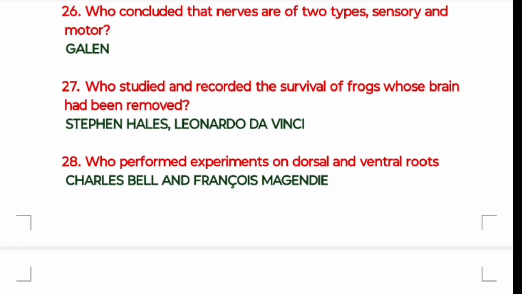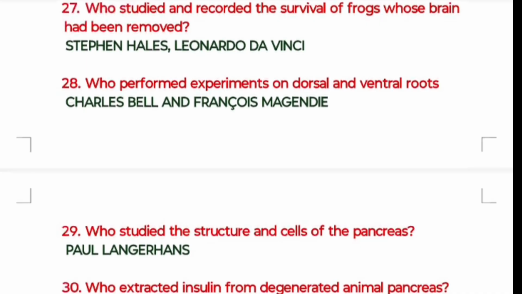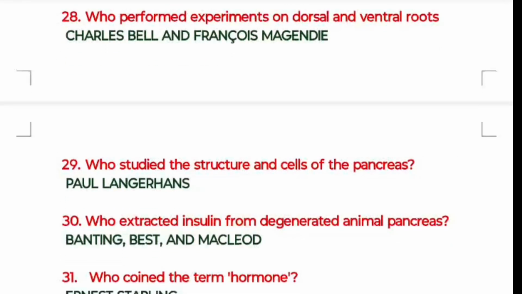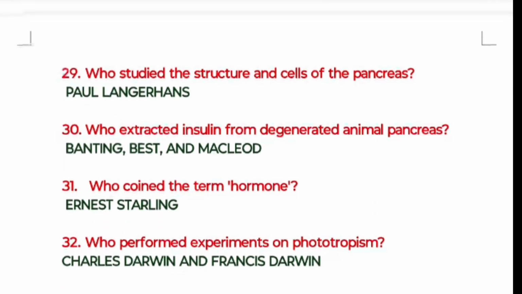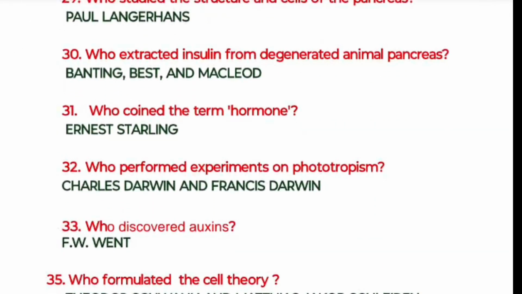Next is the 28th one: who performed experiments on dorsal and ventral roots? Charles Bell and Francois Magendie. I will repeat the 28th one: who performed experiments on dorsal and ventral roots? Charles Bell and Francois Magendie. And the 29th one: who studied the structure and cells of the pancreas? Paul Langerhans. The 30th one: who extracted insulin from degenerated animal pancreas? Banting, Best and MacLeod.